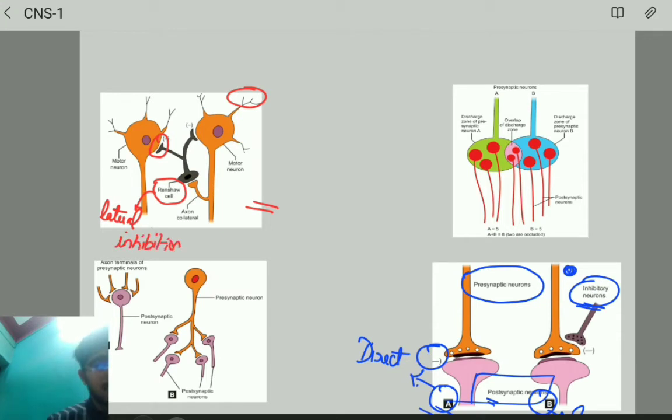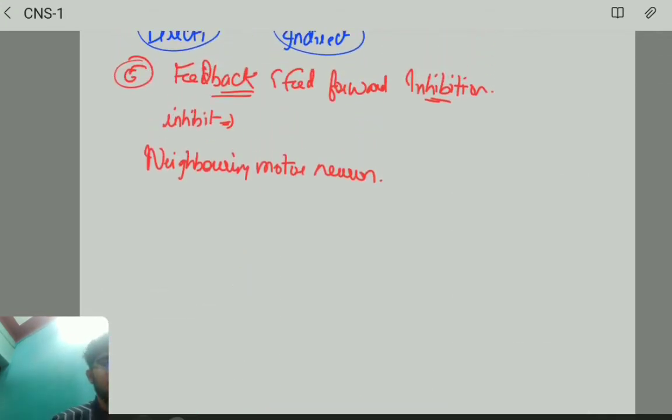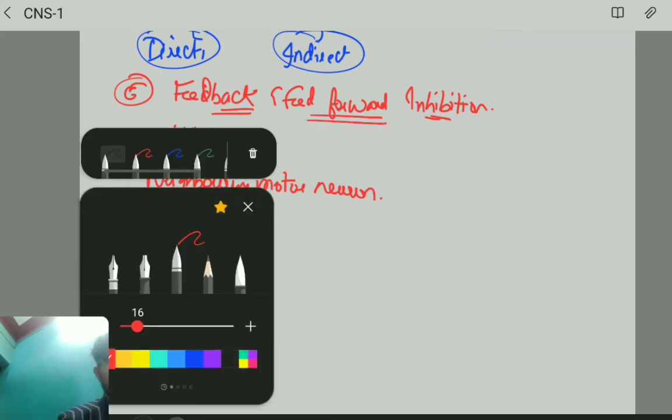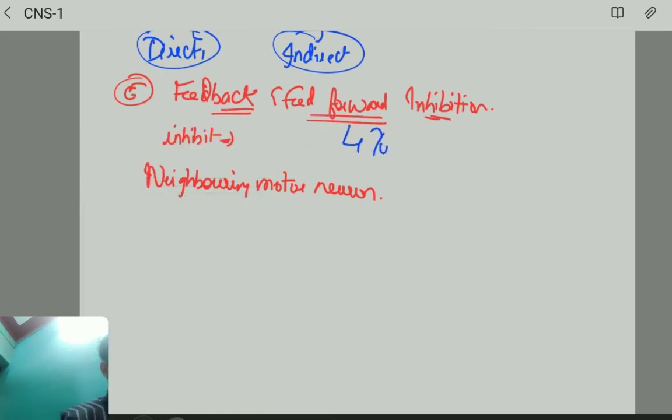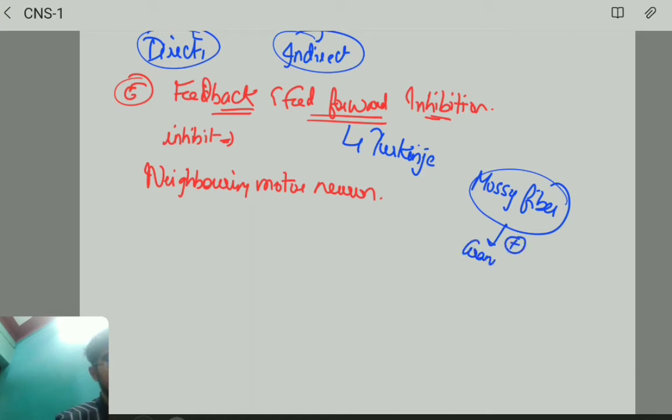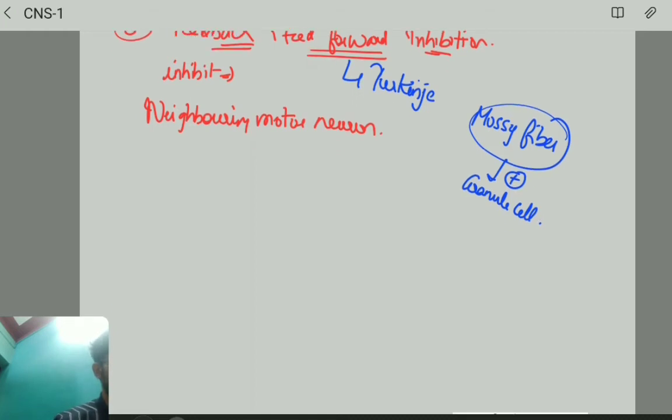Understood? Okay. Now let us move on with feed forward inhibition. The better example of feed forward inhibition is the Purkinje cell. Here we have the mossy fiber also. This mossy fiber input is going to stimulate granule cells, and because of these granule cells, they are going to activate your Purkinje cells.